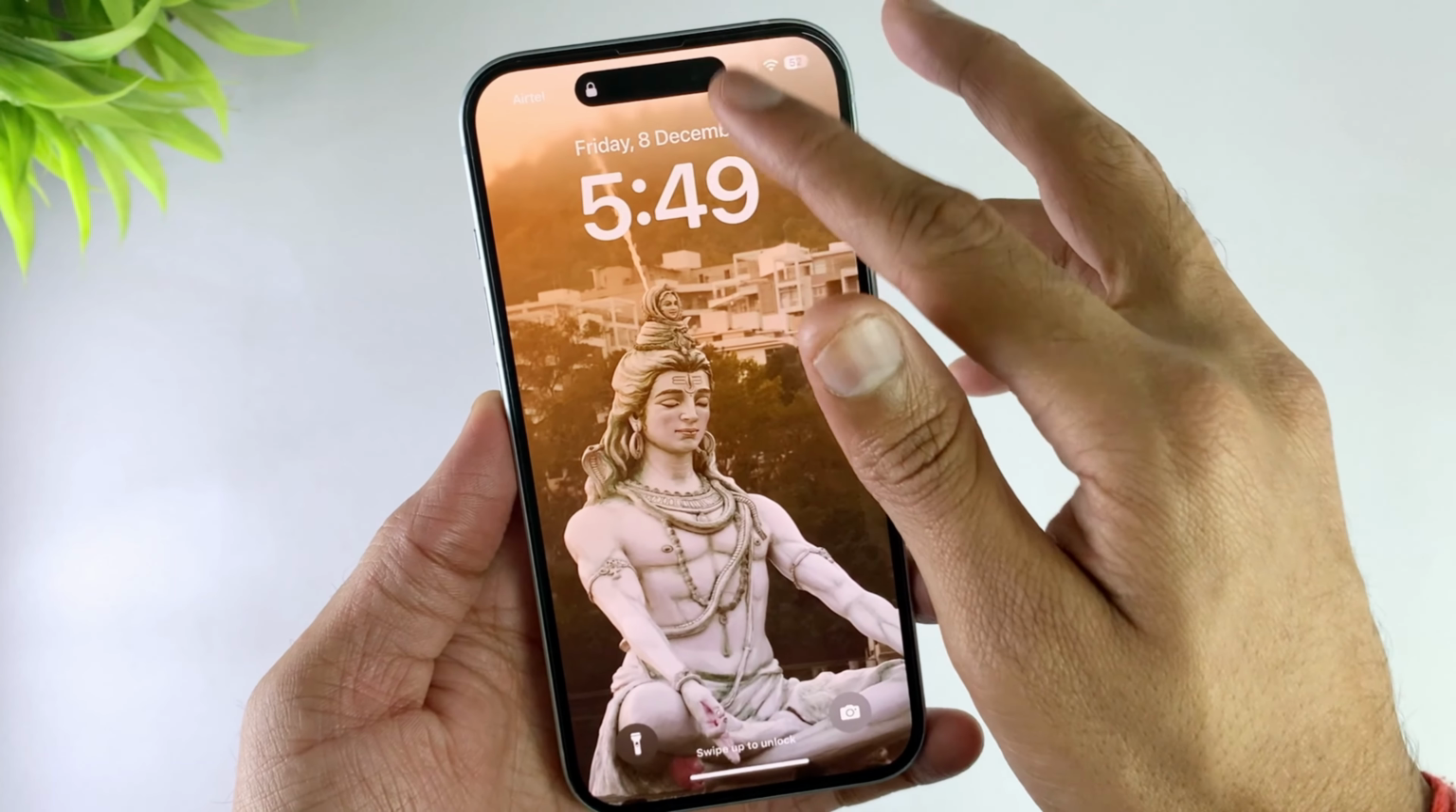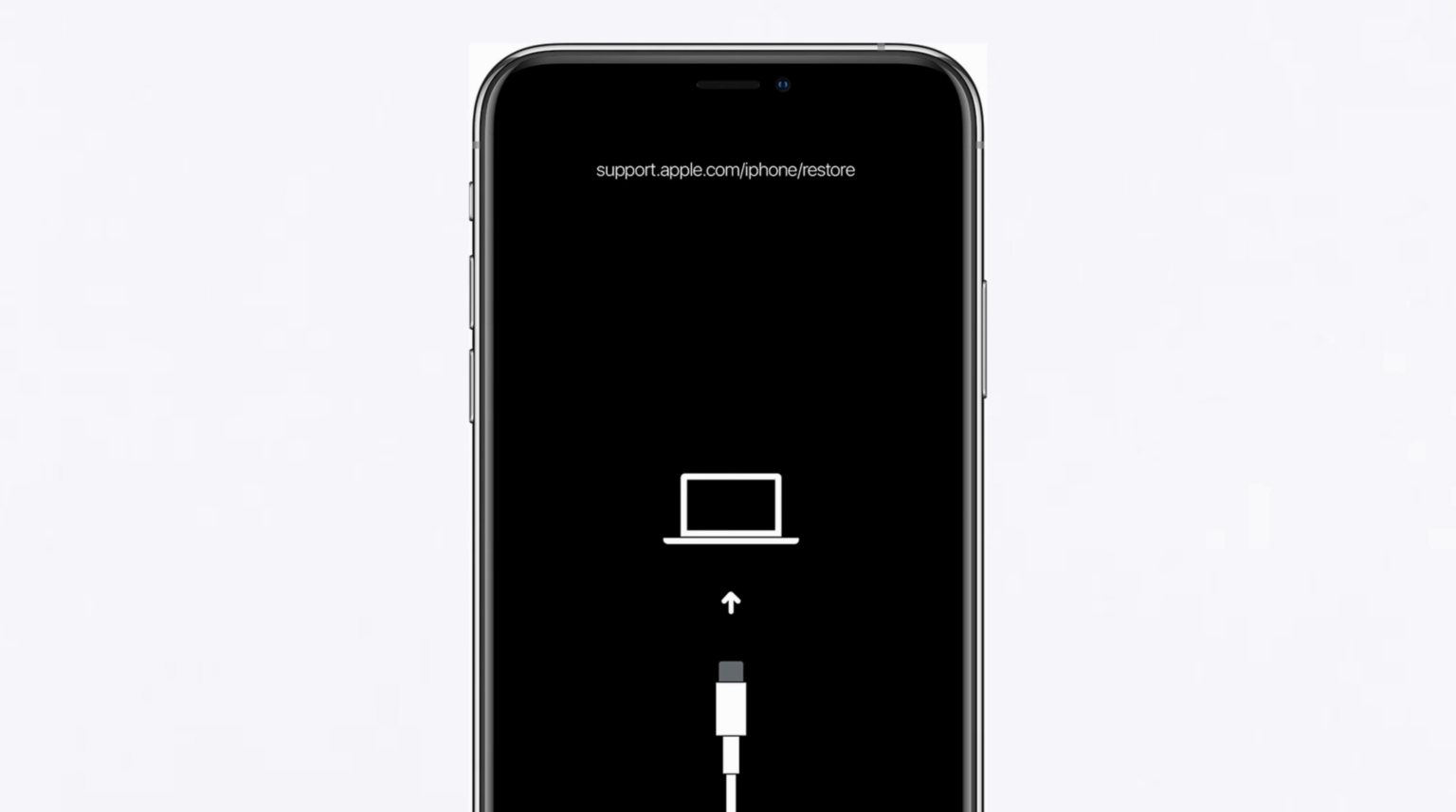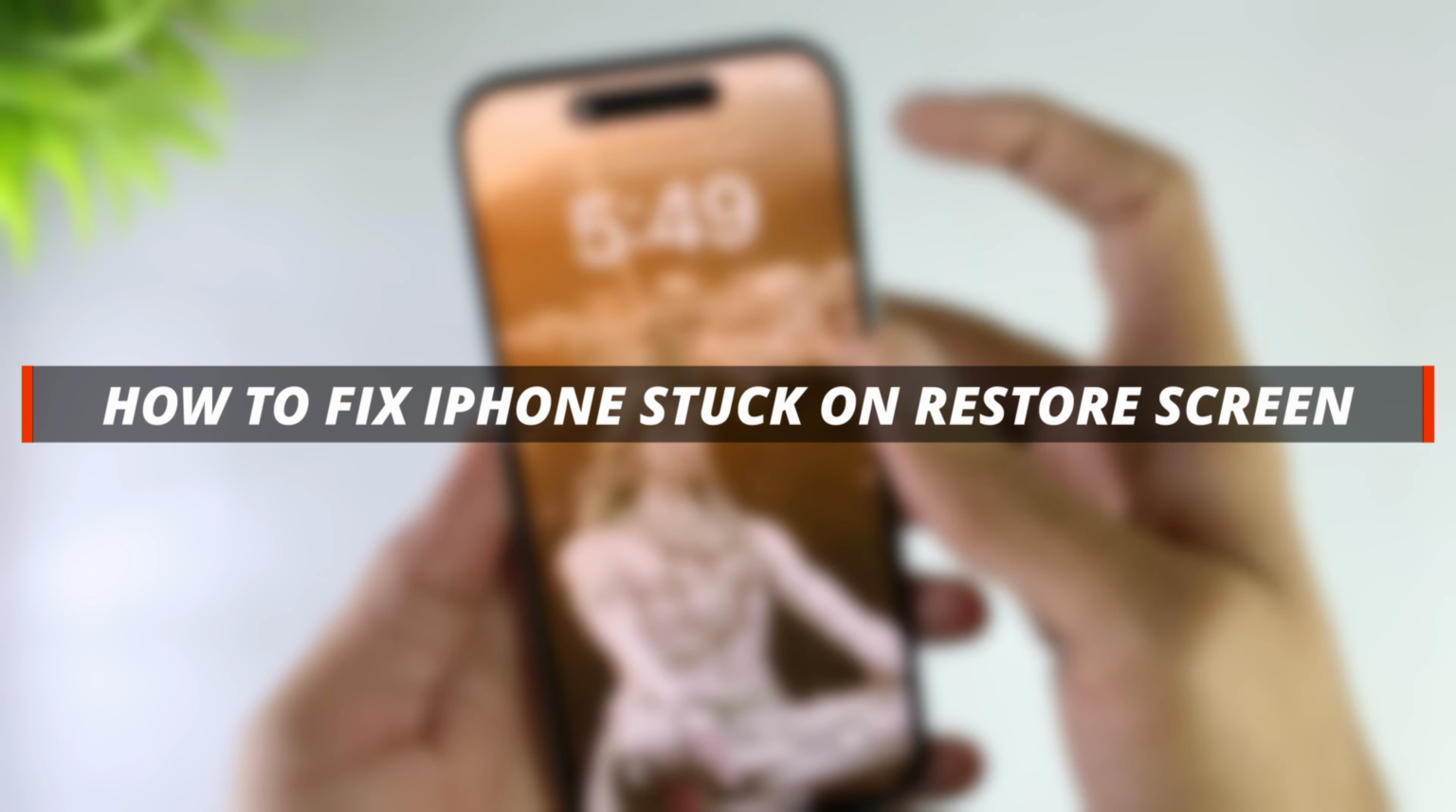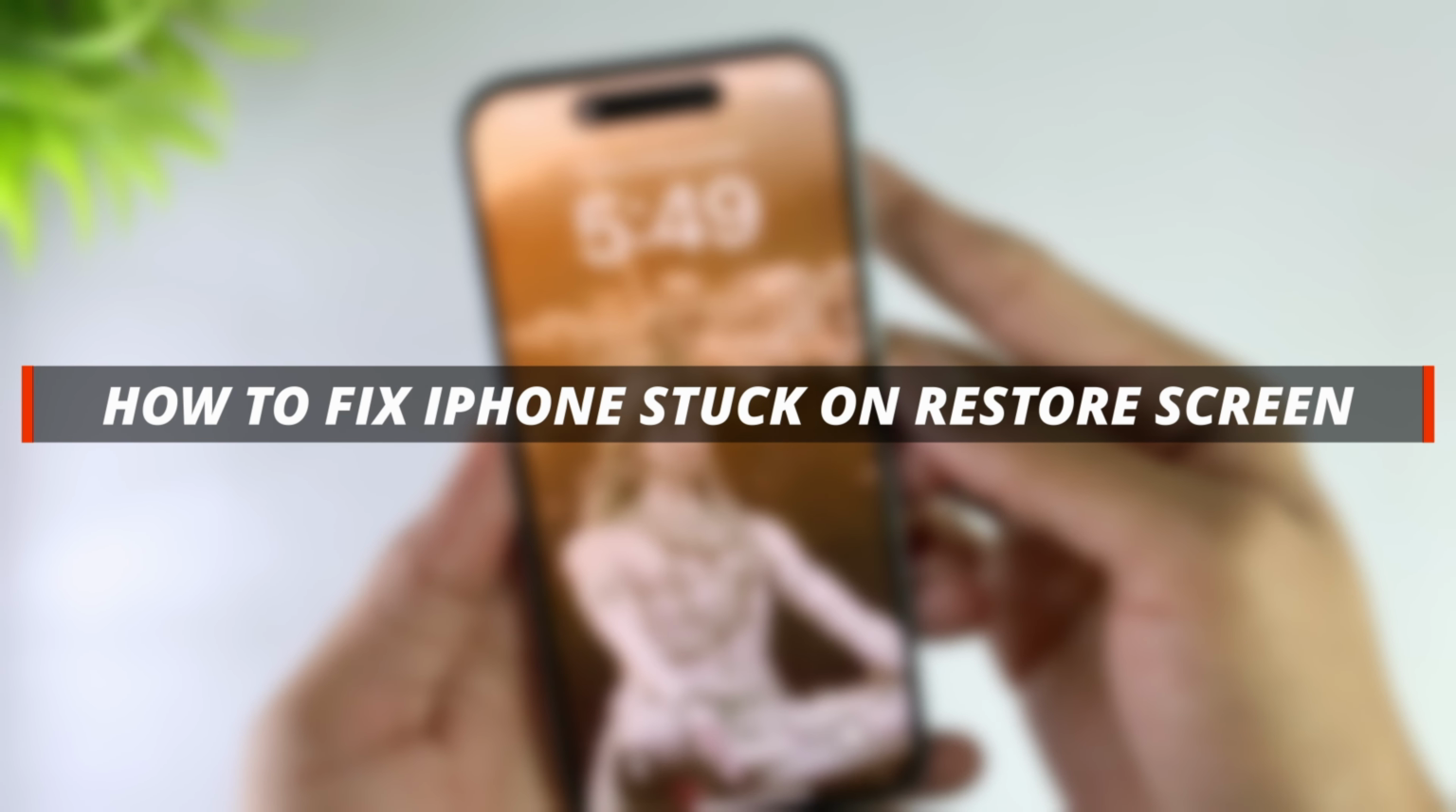Sometimes your iPhone may get stuck on the restore screen after a failed update. Then it's not easy to resolve this issue. So in today's video I'll discuss how you can easily fix an iPhone stuck on the restore screen.